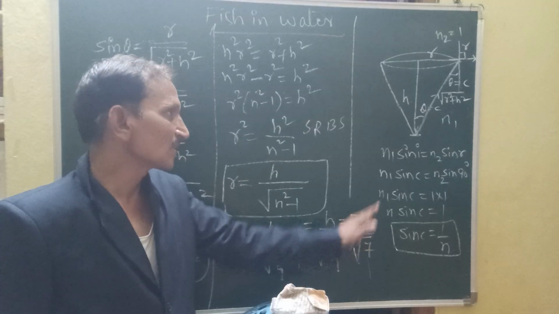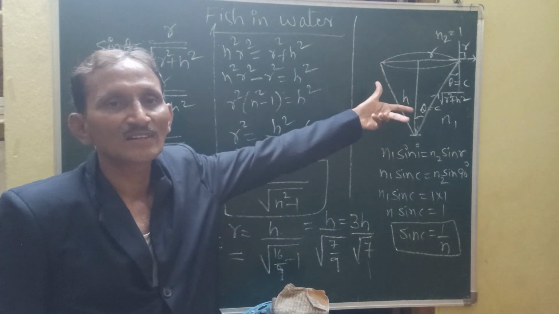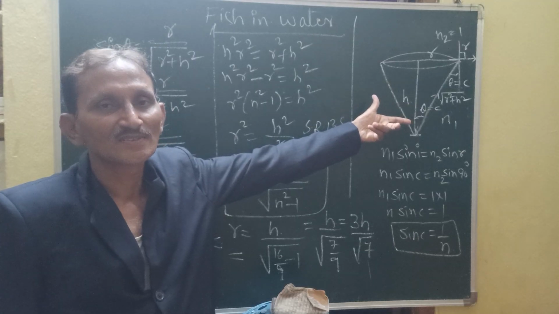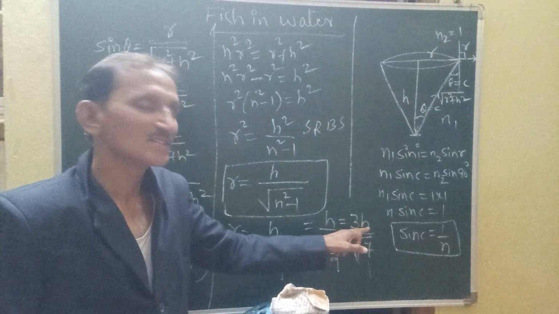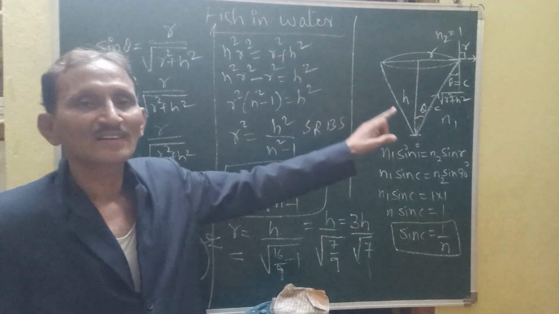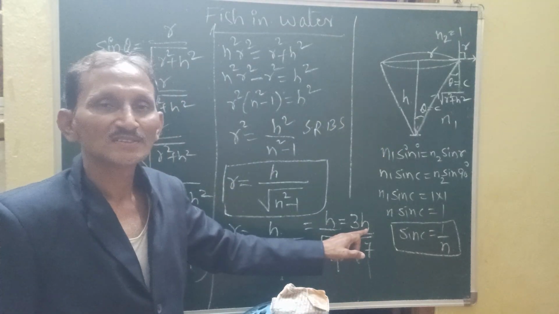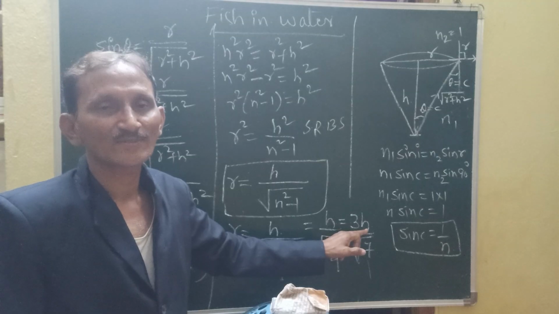So when h, that is the depth of the water, is given, say 12 centimeters or 9 centimeters, if you substitute this h value here, you can easily get the r value. Or if the radius is given, you can calculate the depth at which the fish is in the water.